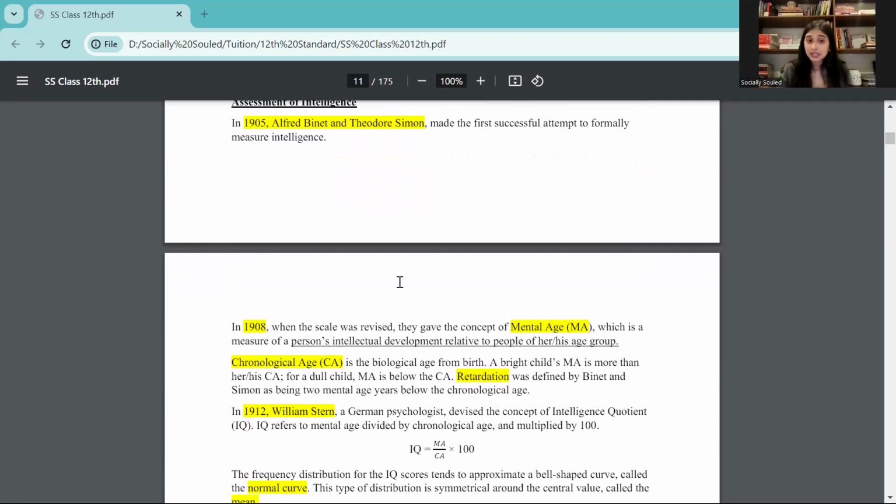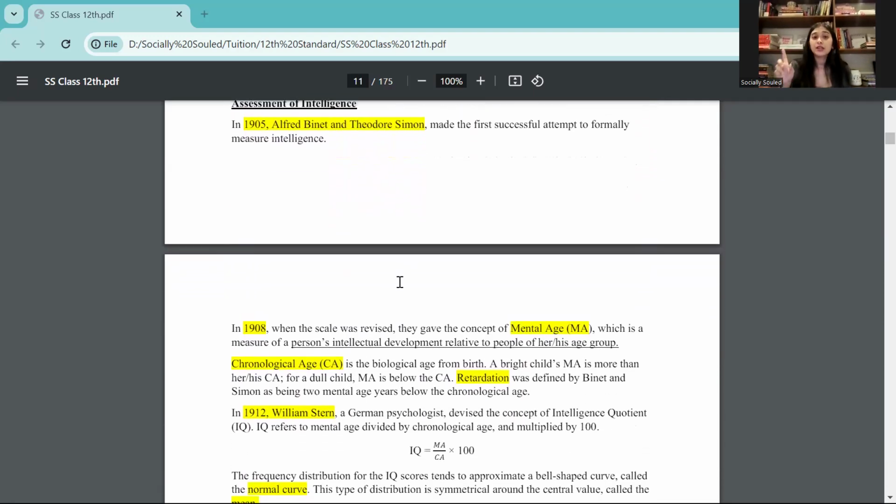All right, then you have various assessments of intelligence. Alfred Binet and Theodore Simon in 1905 attempted the first measure of intelligence. This is something which is very, very common. You need to know this answer. Then second is what is mental age. Third is what is chronological age.